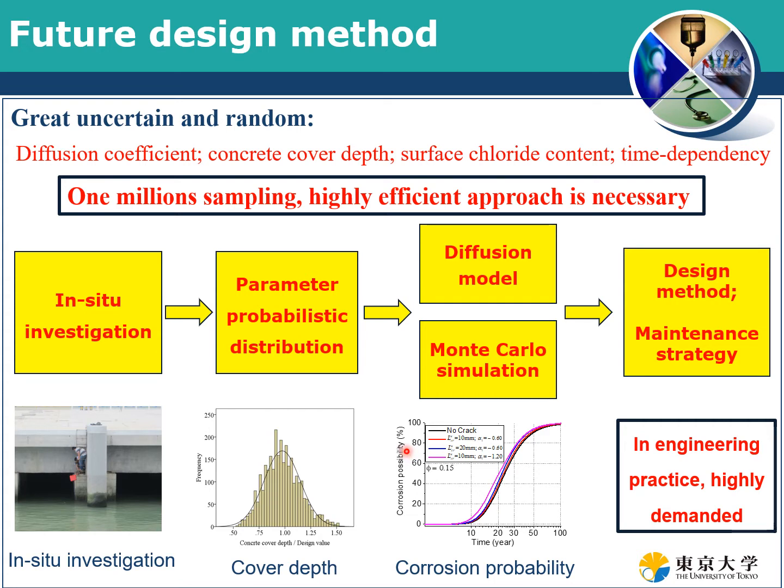The most important thing is that if we want to use the Monte Carlo simulation, that means that to get the corrosion result, we need at least 1 million samples. This means that we need a very highly efficient approach to consider the chloride diffusion, and especially right now we have the cracked concrete as such a two-layer material.